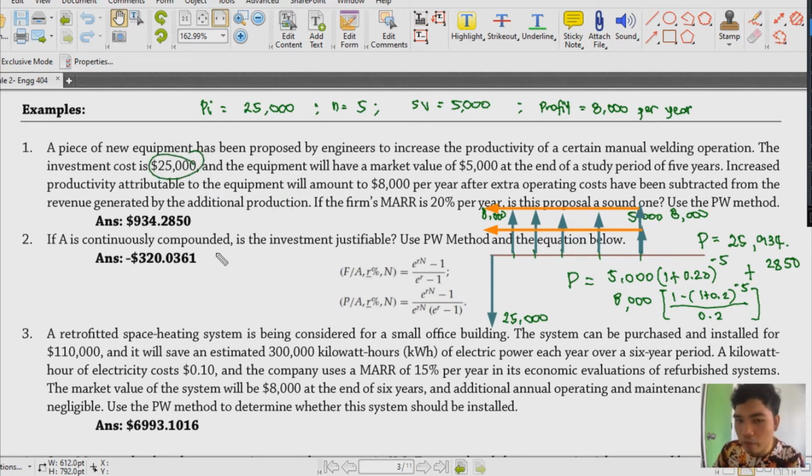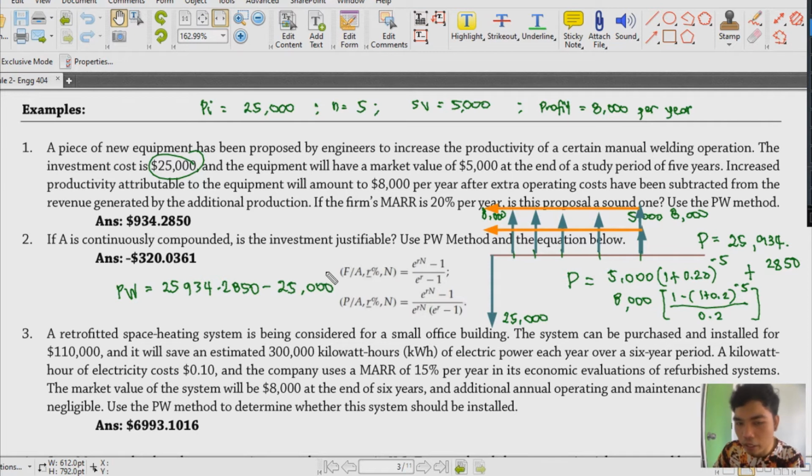So, we have to report that our PW or present worth value is equal to 25,934.2850 minus the initial, which is 25,000.